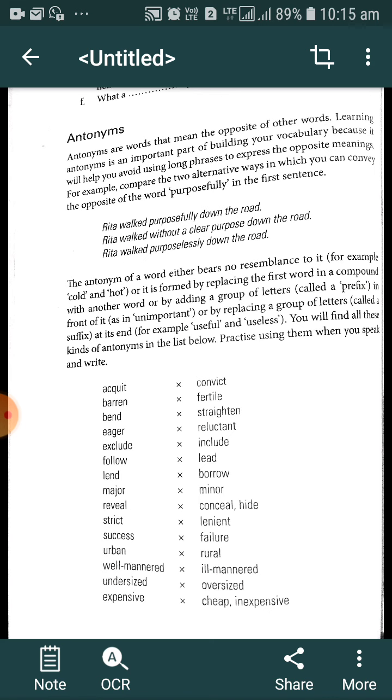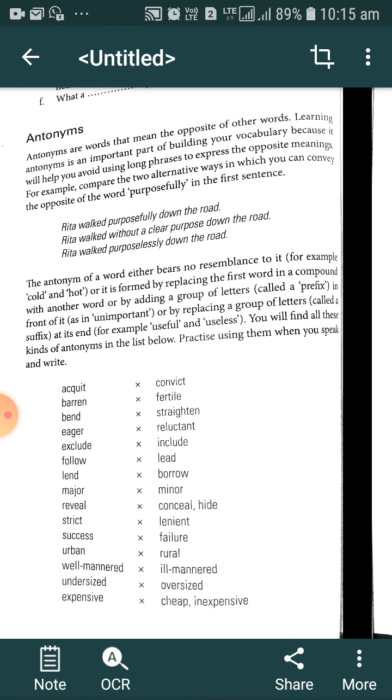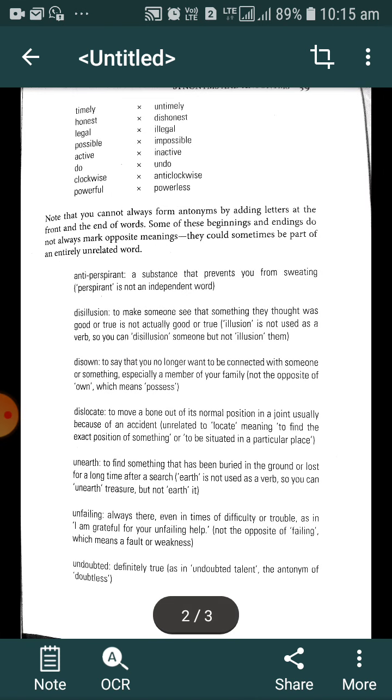Urban, the opposite is rural. Well mannered, opposite ill mannered. Undersize, opposite oversize. Expensive, opposite cheap, inexpensive. Timely, untimely. Honest, dishonest. Legal, illegal. Possible, impossible. Active, inactive. Do, undo. Clockwise, anti-clockwise. Powerful, powerless. These are some words and their opposite words you should keep in mind as far as our exam is concerned.